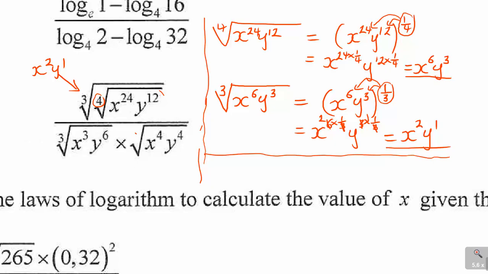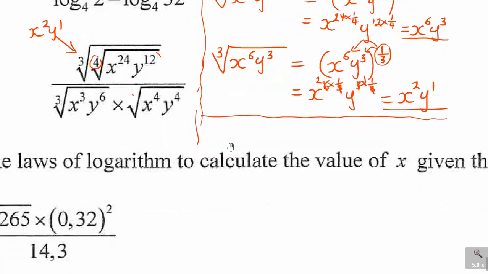The bottom part is actually even more simplified because we are still using the same concept. If I write it again, you have the cube root of x to the power of 3 and y to the power of 6. You see that one? If you simplify it, you will have that bracket with 1 over 3, remember? So you've got x to the power of 3 and y to the power of 6.